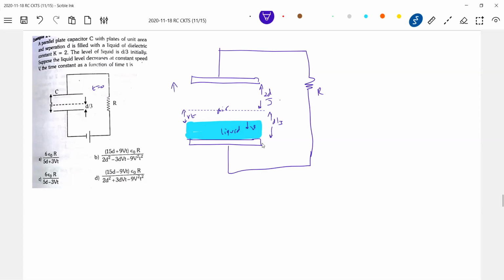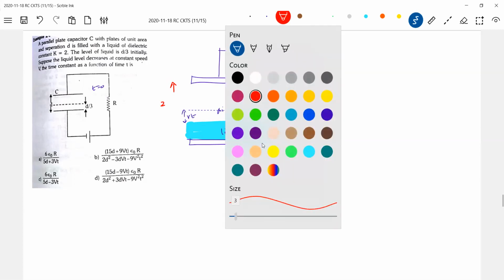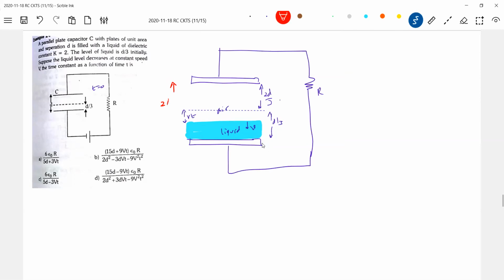So what can this distance be? Till here, no? This is a distance, and what can this distance be? D/3 minus vt. Now replace what is the K? These are two capacitors in series, no?